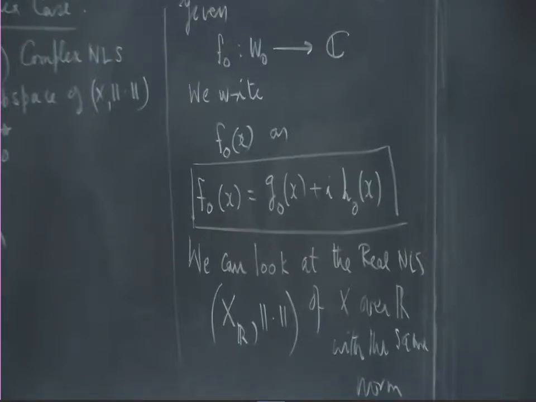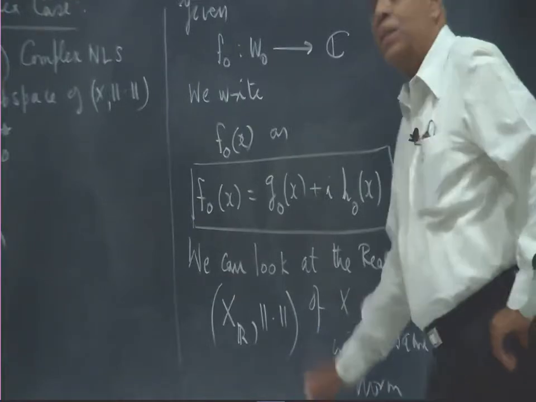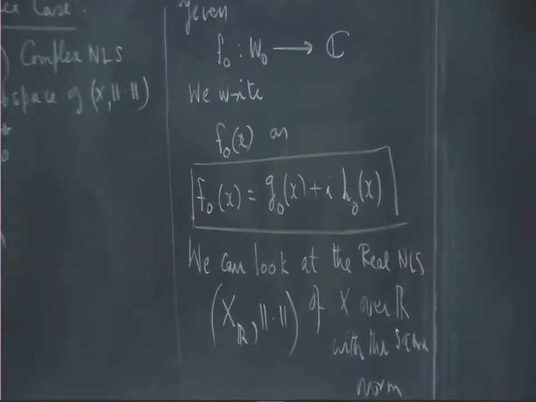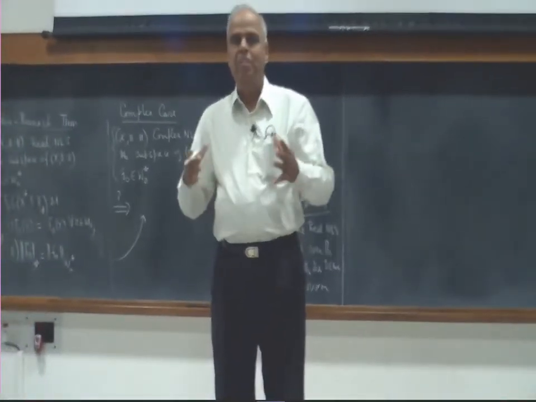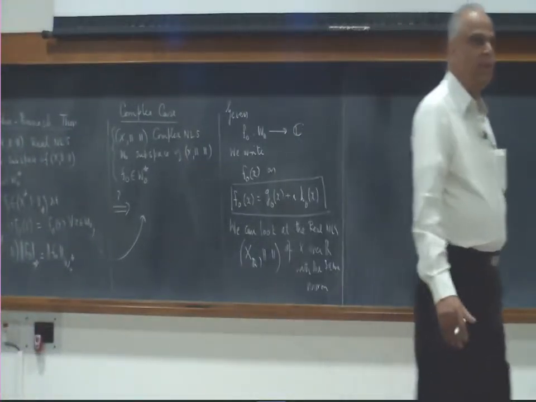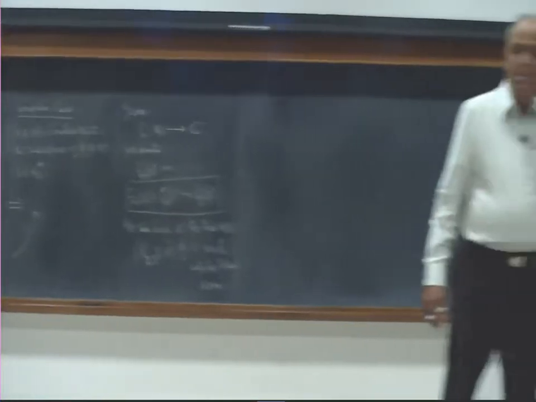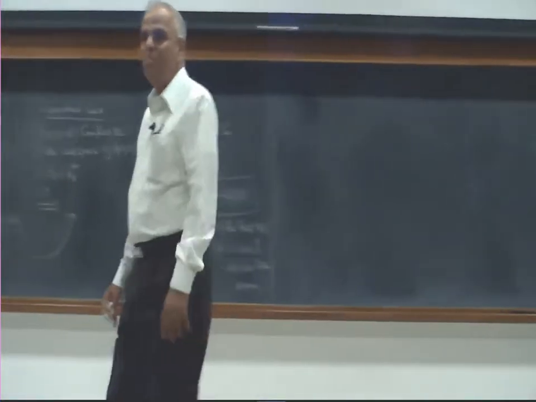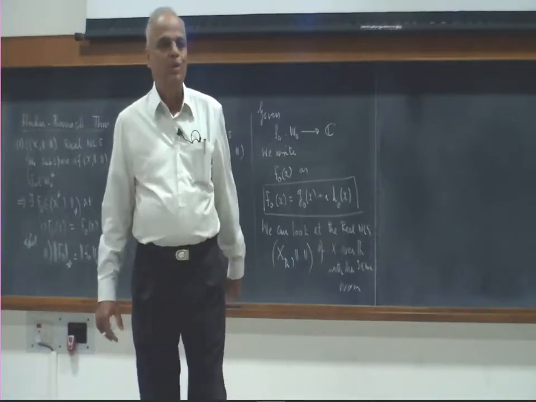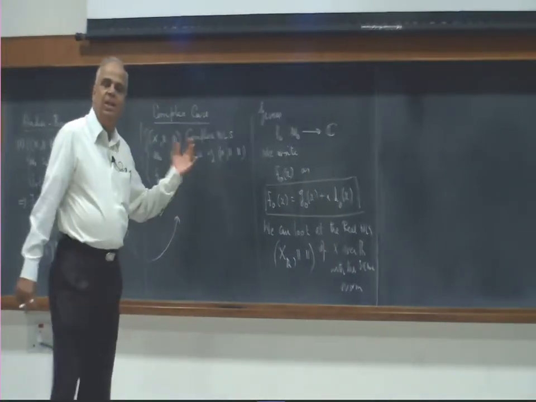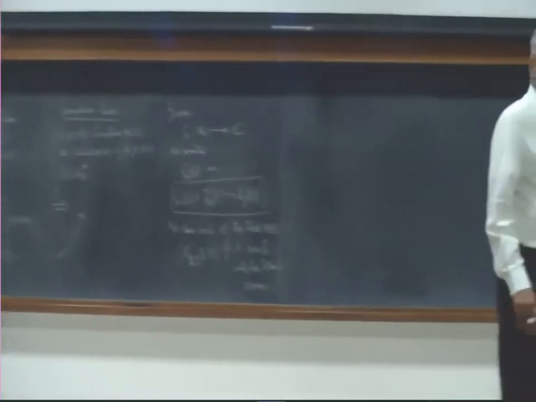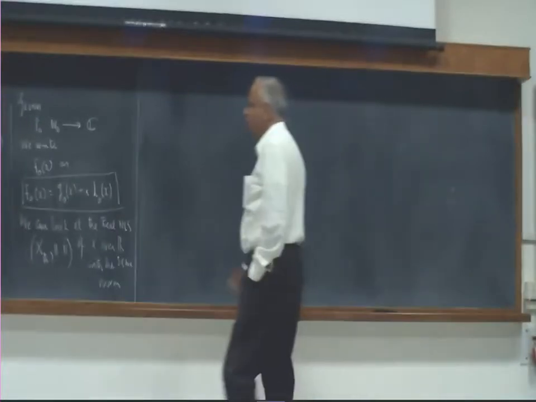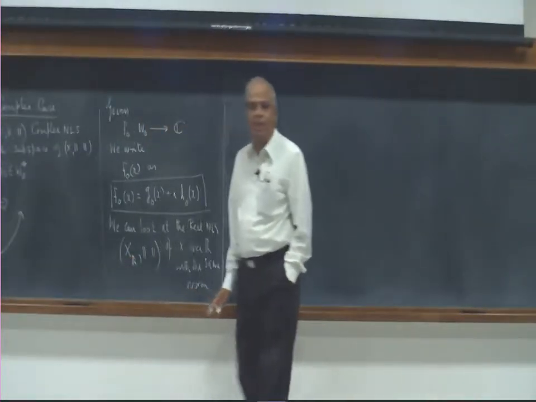The situation may change. This vector space will have several complicated structures, the dimension will get doubled in a sense. If you look at all the complex n by n matrices over the field of complex numbers, the dimension is n squared. Over the field of real numbers, it is 2n squared. So the dimension and other things will change, but the fact that it is a vector space will not change. It is a vector space over the real numbers. So to distinguish between the two, I will write it simply as X_R.